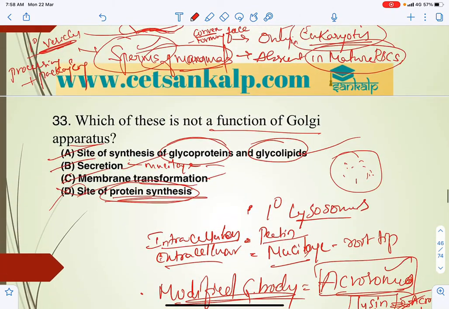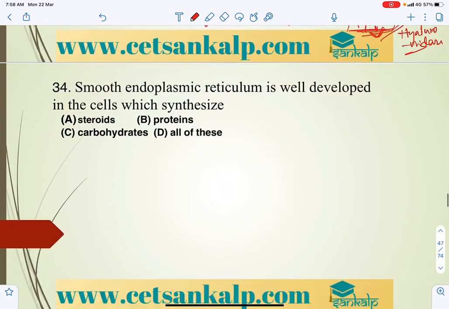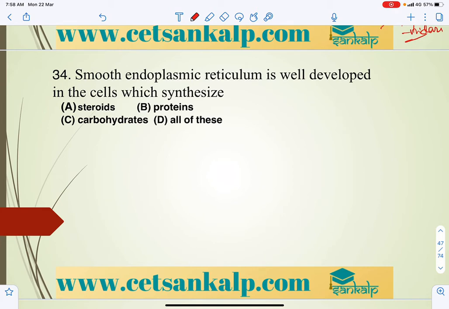So D is not the function of the Golgi. Next, smooth endoplasmic reticulum is well developed in the cells which synthesize what? What is the role of smooth endoplasmic reticulum?